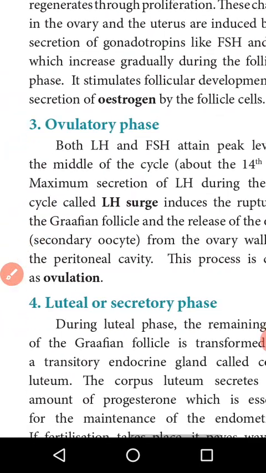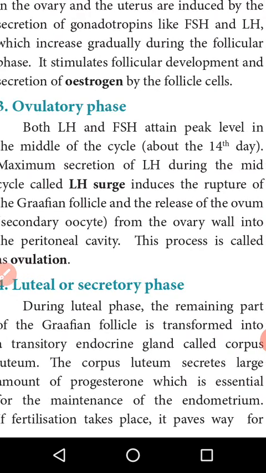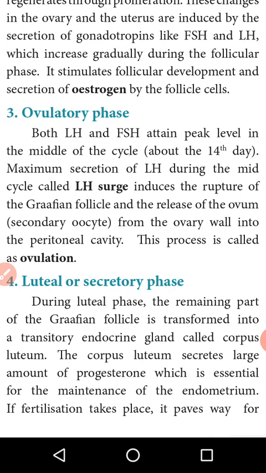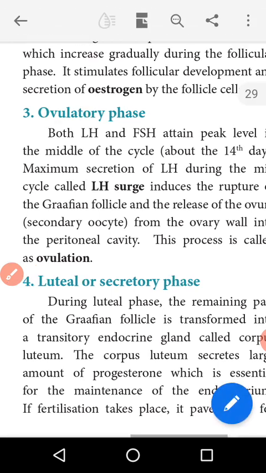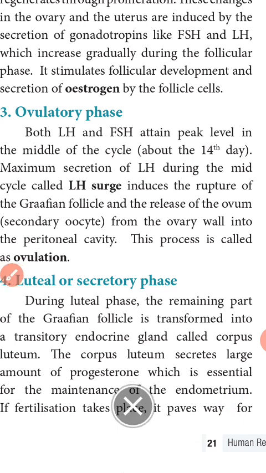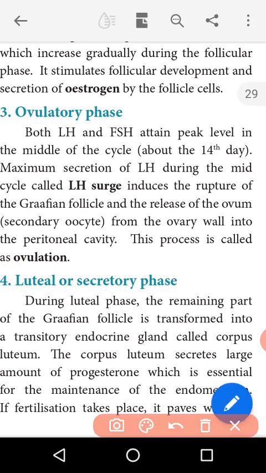Then the third stage is known as the ovulatory phase. The ovulatory phase is very significant. Both LH and FSH attain their peak level in the middle of the cycle, around the 14th day. The maximum secretion of LH during the cycle is called the LH surge.